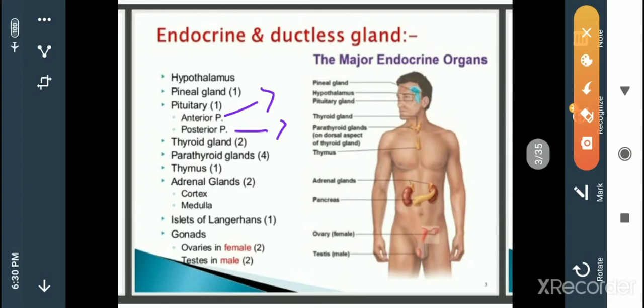And then thyroid gland, parathyroid gland, thymus, adrenal gland. The adrenal gland is also divided into two regions.